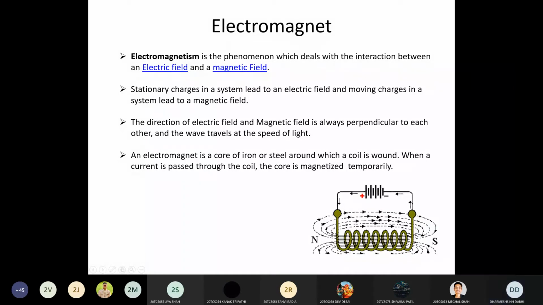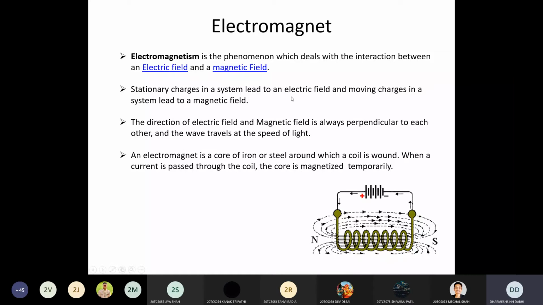Clear? So this is a very important sentence. Stationary charges in the system lead to an electric field and moving charges in the system lead to a magnetic field. I already discussed that if your charge is not moving and is placed at one point, it will not create any magnetic field. It creates an electric field. There is a difference between electric field and magnetic field. Electric field you get in the electric circuit, magnetic field you get in the magnetic circuit. Both circuits are different.